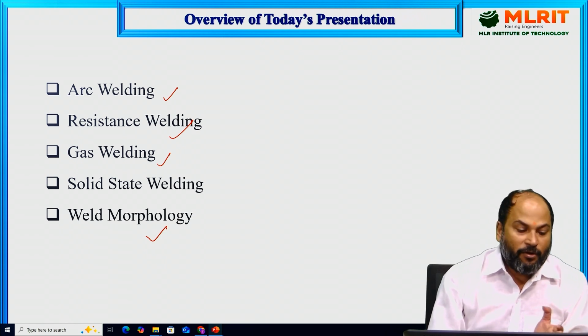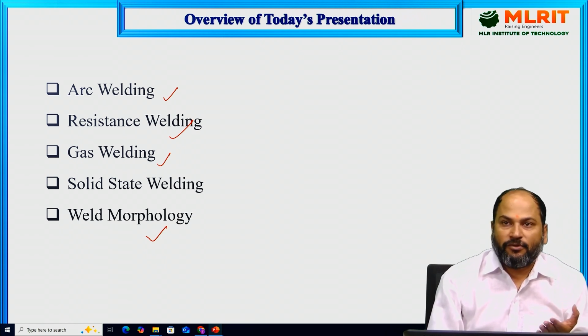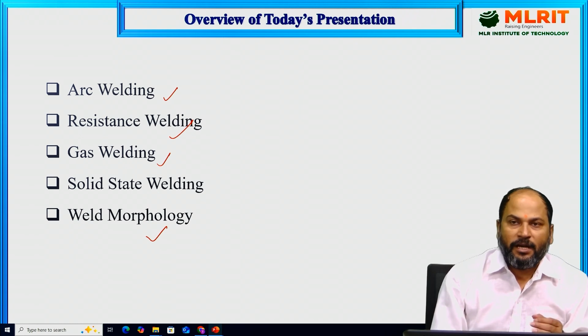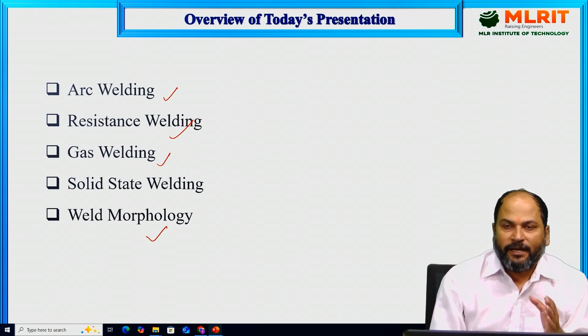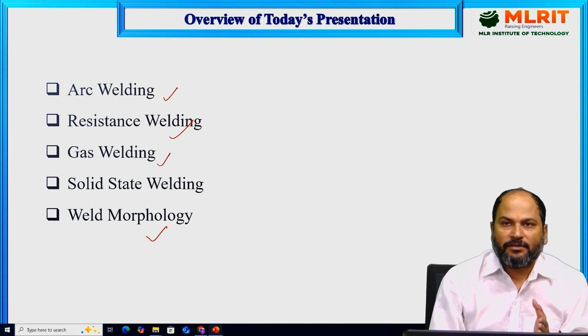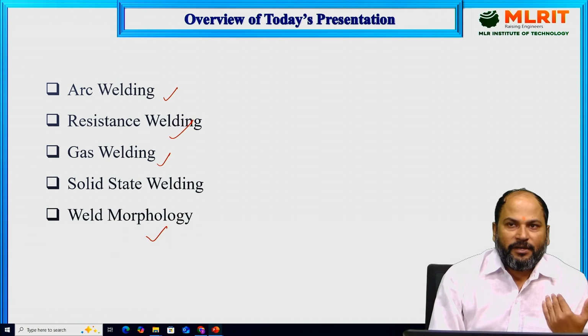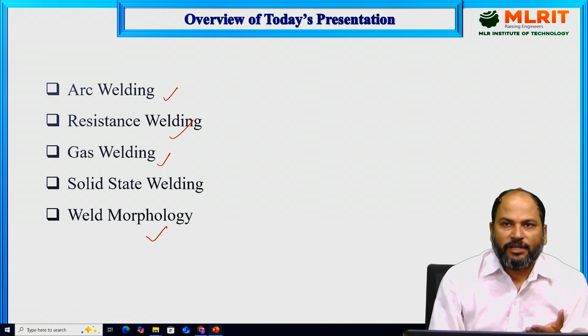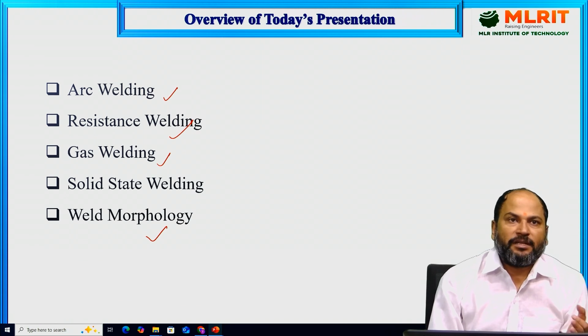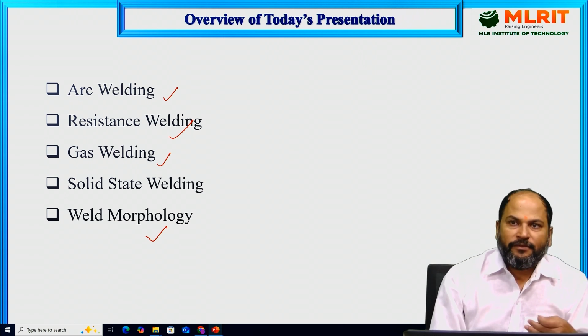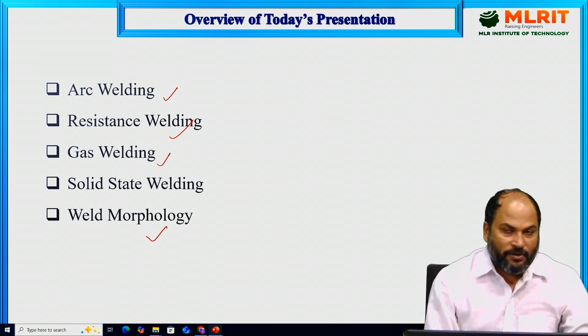In the last lecture, we discussed how to classify the welding processes, and we saw that broadly it is classified into fusion or liquid state welding and solid state welding, depending upon the state of the material during welding. If the solid state is changing to liquid state, it is fusion or liquid state welding. If the state is not changing during welding, like friction stir welding and friction welding, those are solid state processes. So today briefly we'll see all these processes. Let's start this lecture.